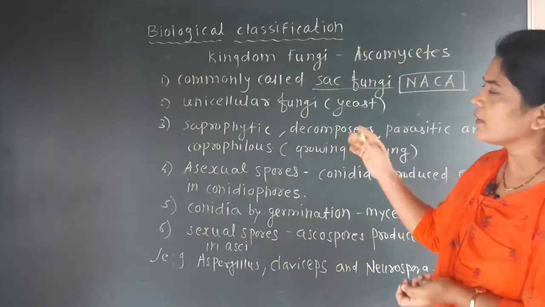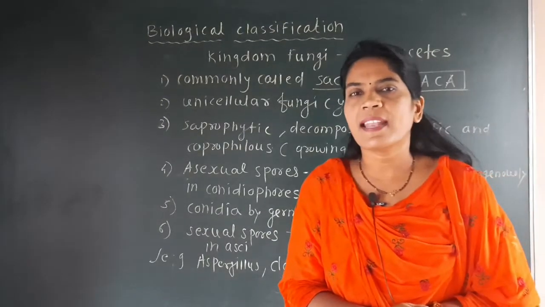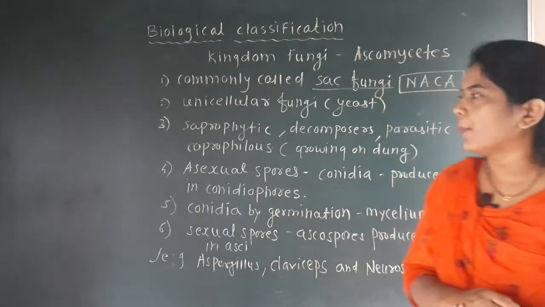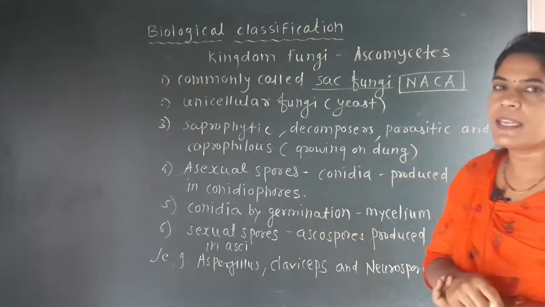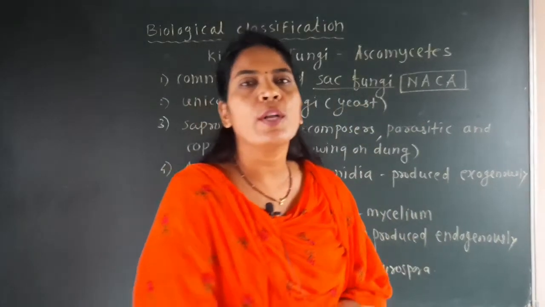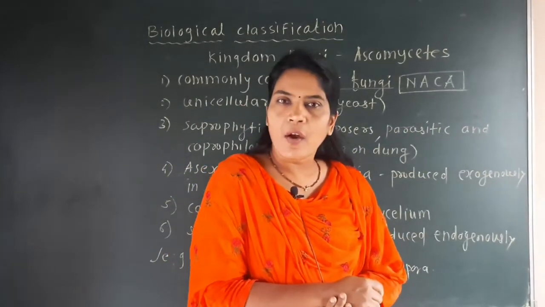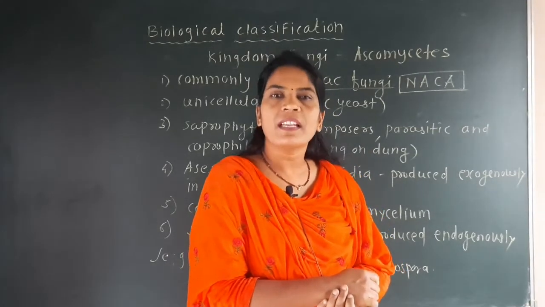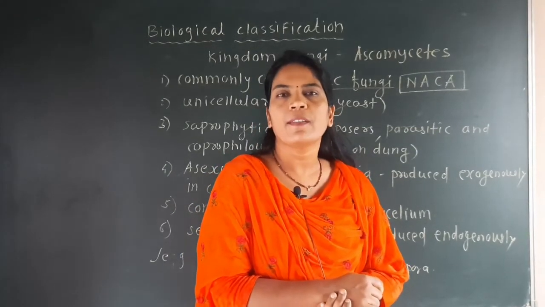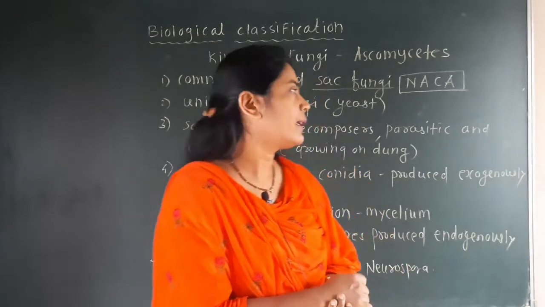So decomposers means they decompose the body of the dead plants and animals. That is called a decomposer. Third one is parasitic. As we have seen, these fungi are found on the body of the plant and animal as a parasite. They are obligate parasites or partial parasites and totally depend on the host for all their requirements, and so it is called parasitic.